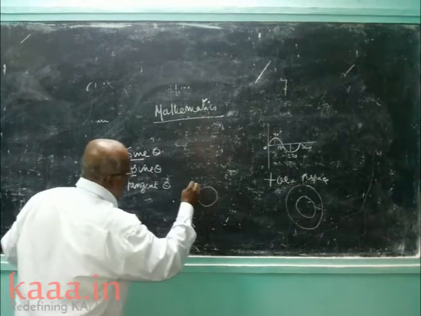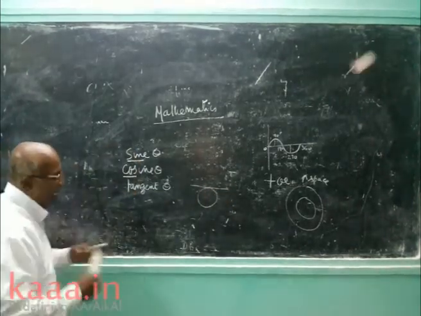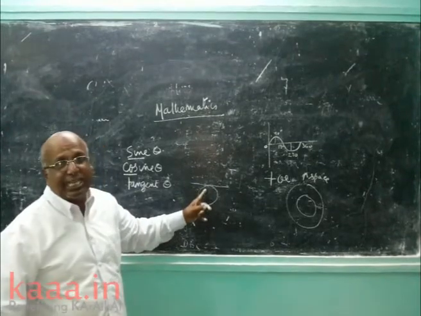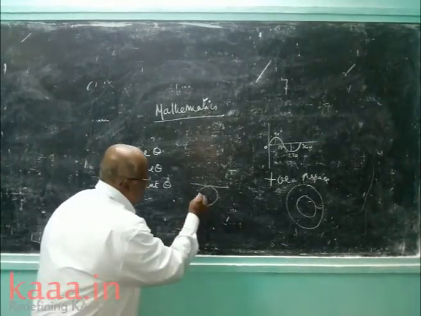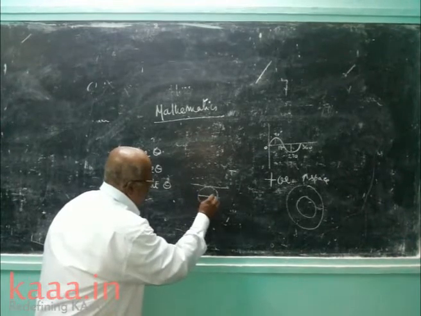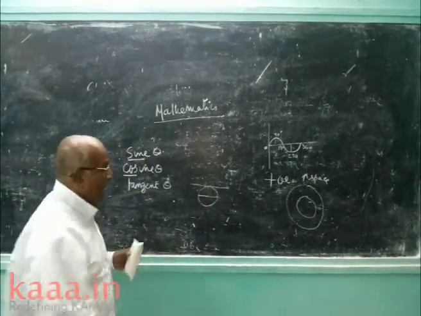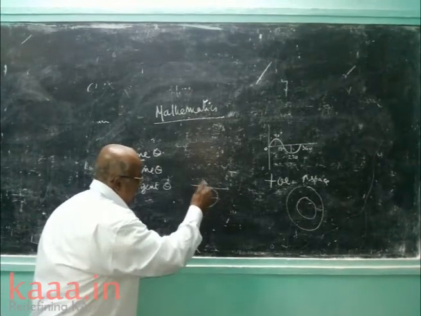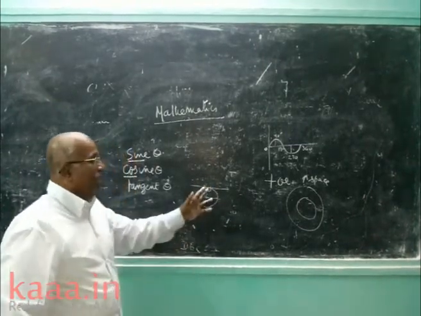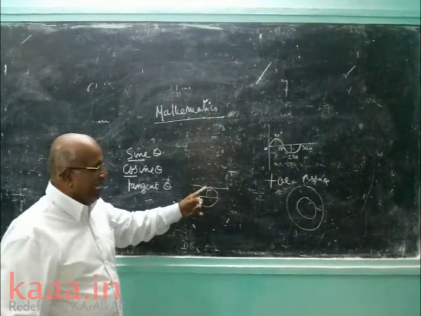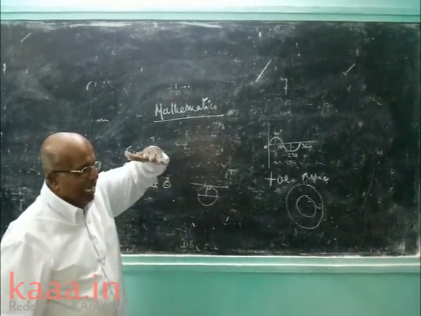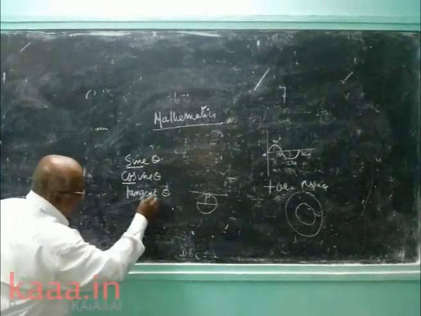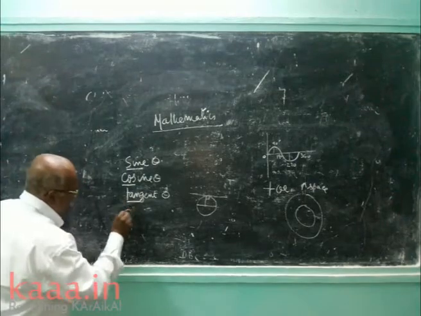A circle, a line drawn touching the circle is called tangent. A line passing through center is called diameter. Half of the diameter is called radius. The angle between radius and the tangent, you know very well, is 90 degrees. What is a tangent? A circle having a line touching externally. Tan theta, tangent theta, you take tan.